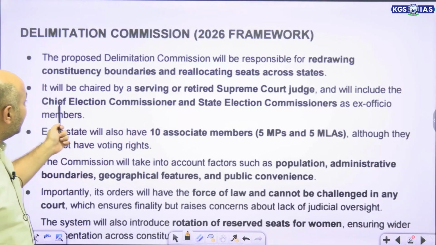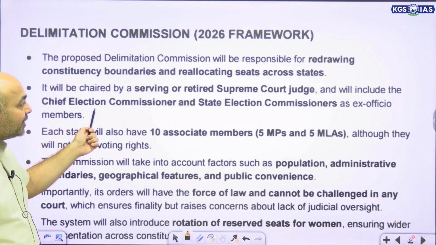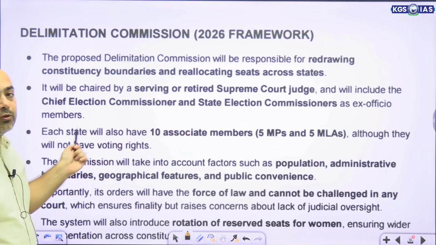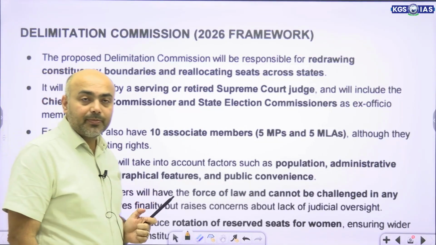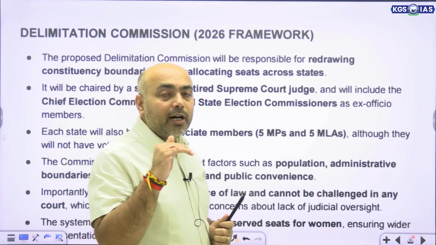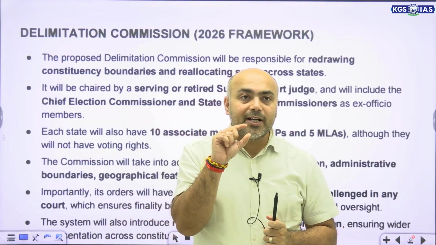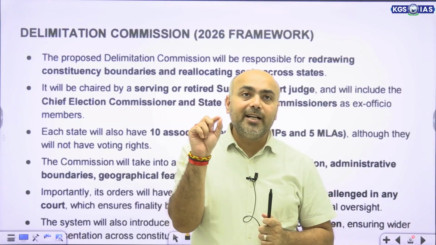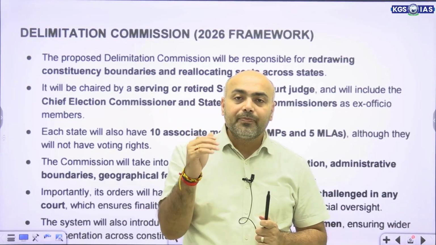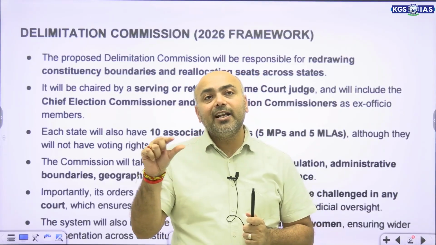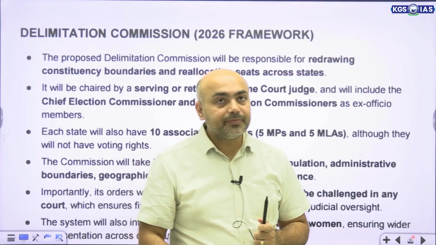Then there will be the chief election commissioner and the state election commissioners, who would also be ex officio members. So a serving or retired judge of the Supreme Court would chair the body, and along with it, the chief election commissioner and the state election commissioners would be the members.